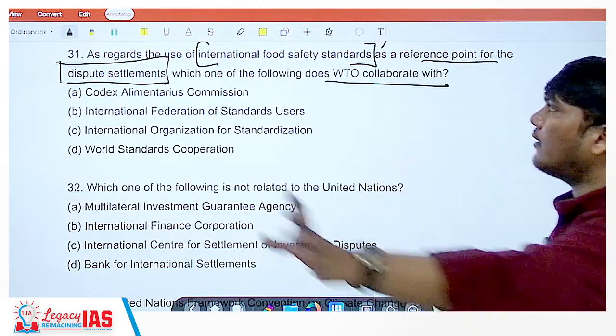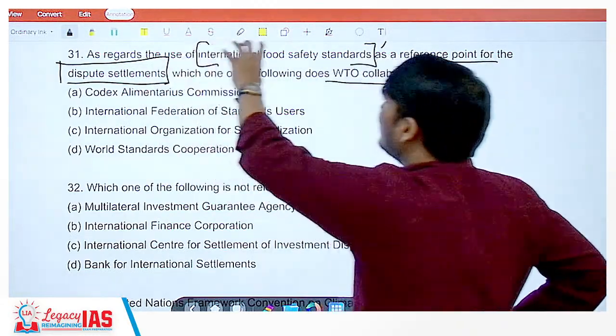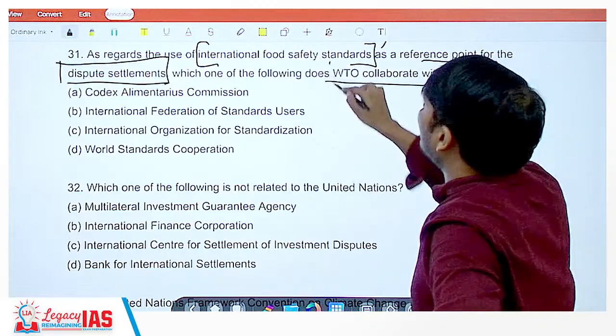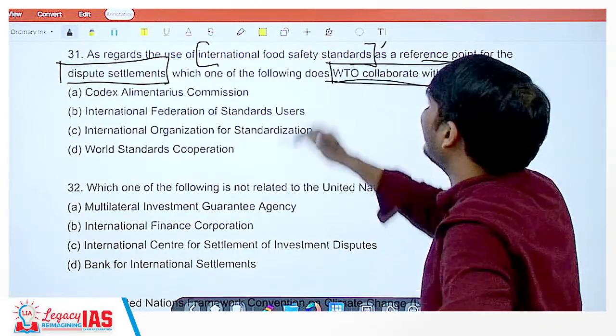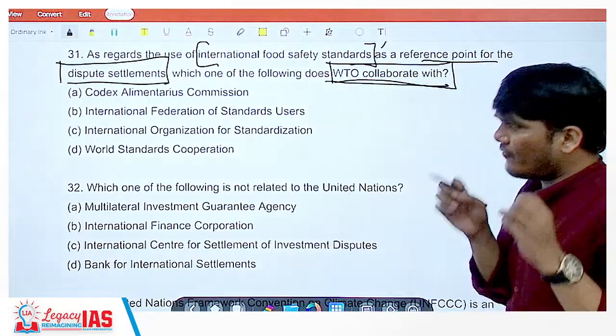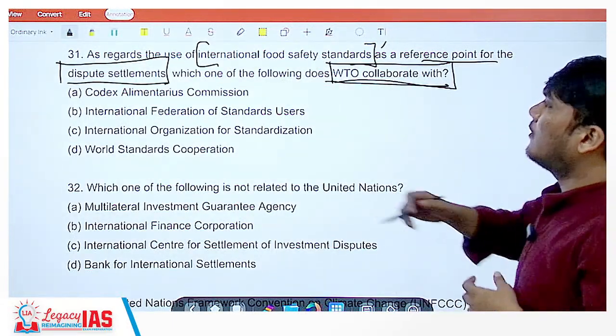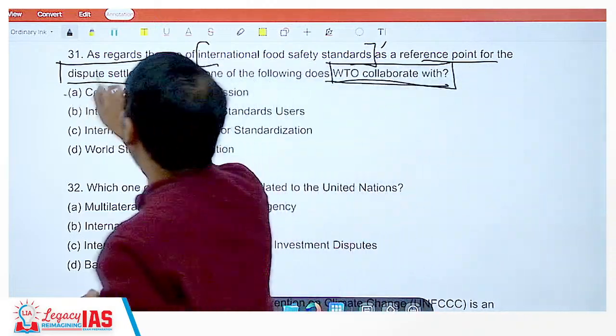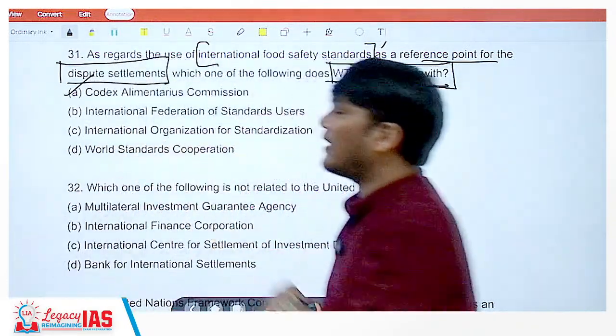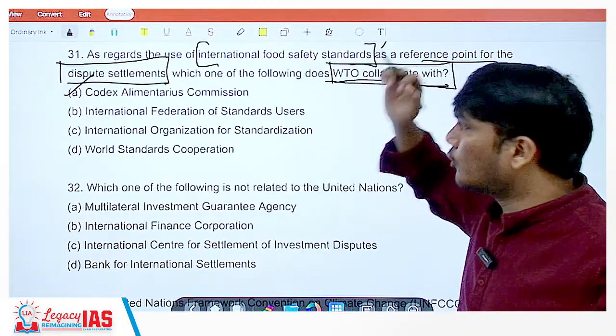So for the international food safety standard, WTO collaborates with whom is the question. It's a very factual question. If you don't know it, avoid answering it. So the answer here would be Codex Alimentarius Commission. You might have heard it if you have read about WTO.